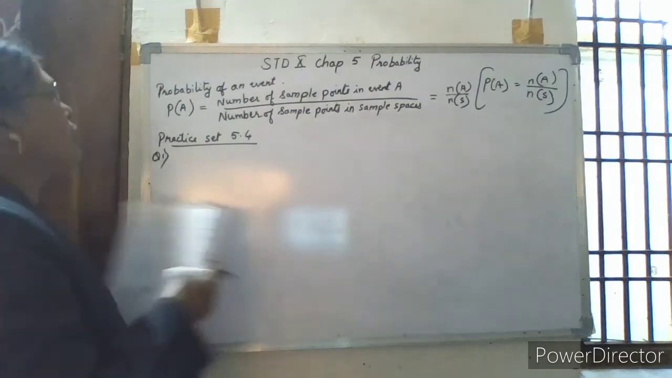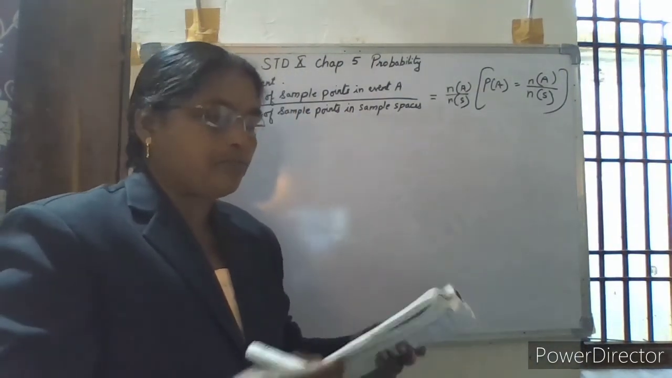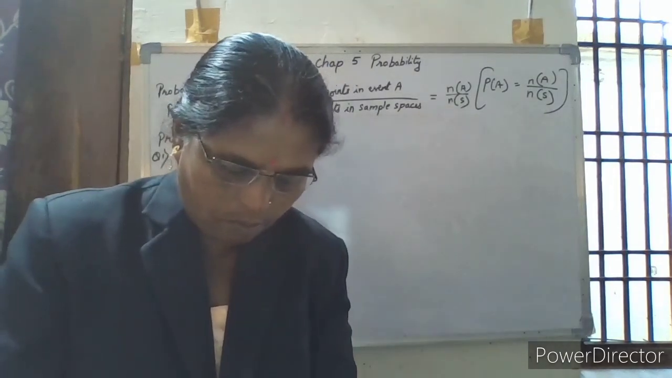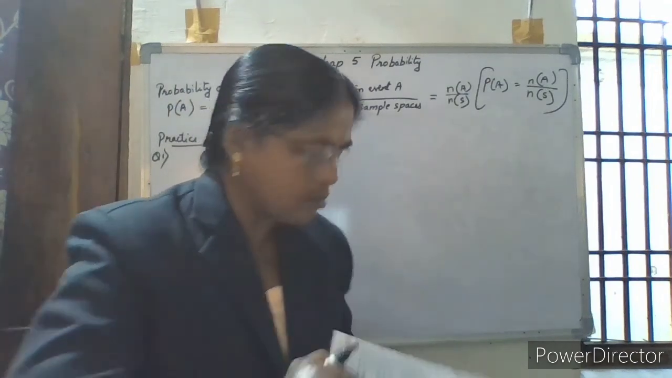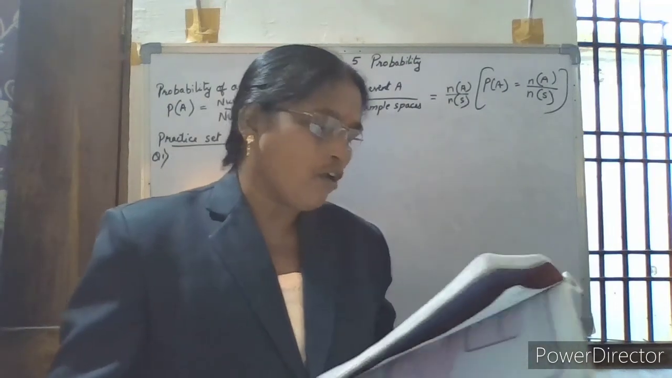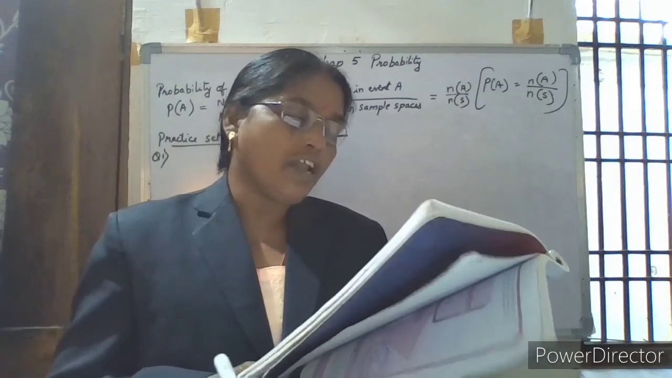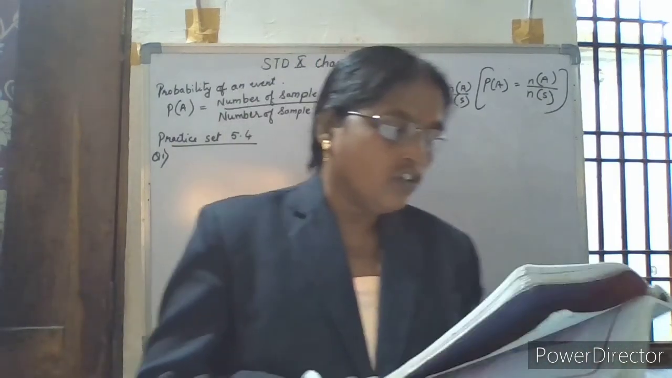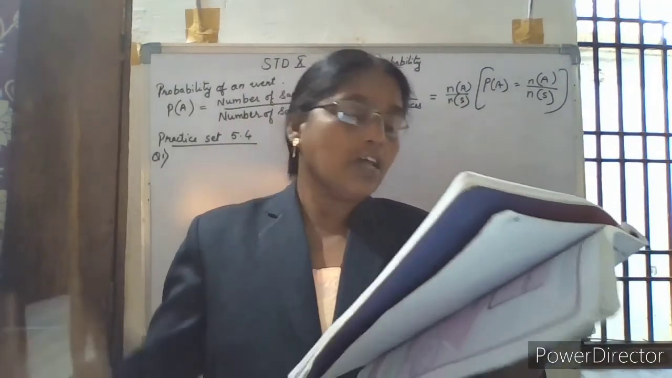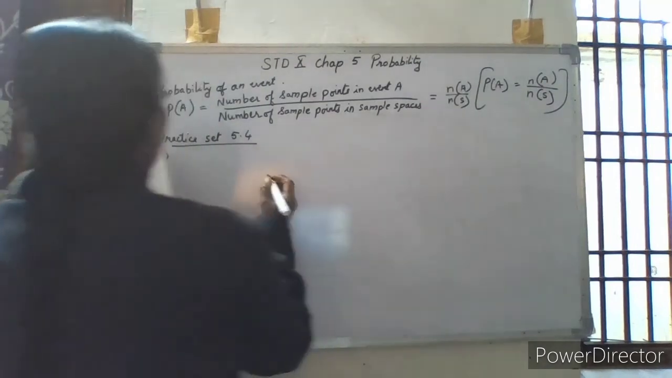So let us go with practice set 5.4. Here first question. If two coins are tossed, find the probability of the following events. First one, getting at least one head. Second one is getting no heads. So for this we have to first write the sample points, we have to write the events, then find the probability.